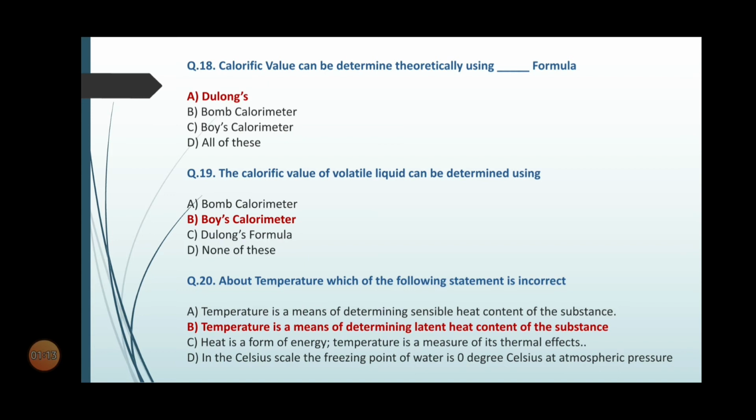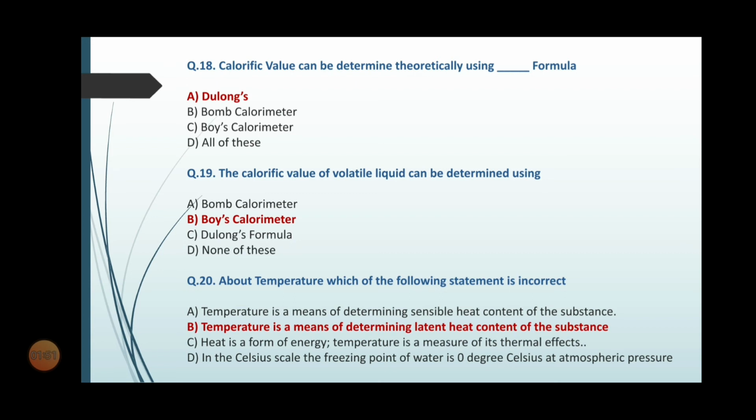Question number 18. Calorific value can be determined theoretically using dash formula. The options are option A, Dulong's, option B, bomb calorimeter, option C, Boys calorimeter, option D, all of these. So the correct option is Dulong's. Question number 19. The calorific value of volatile liquid can be determined using. The options are option A, bomb calorimeter, option B, Boys calorimeter, option C, Dulong's formula, option D, none of these. So the correct option is option B, Boys calorimeter.